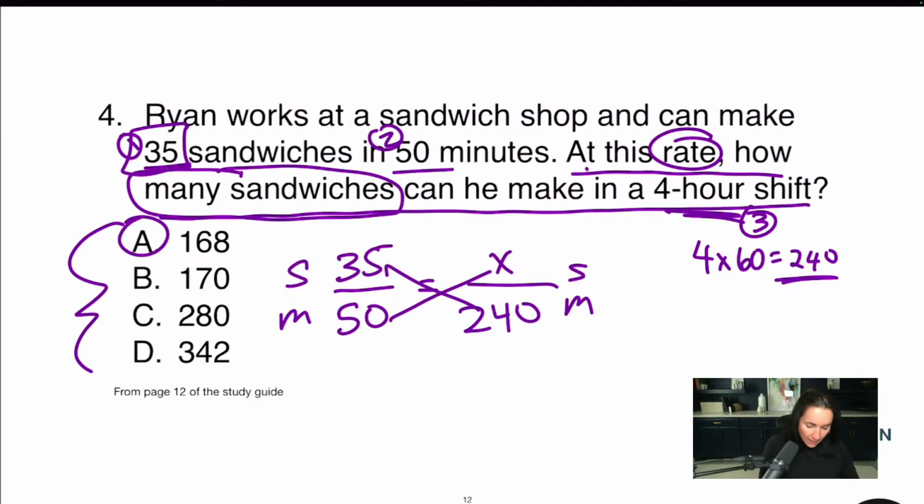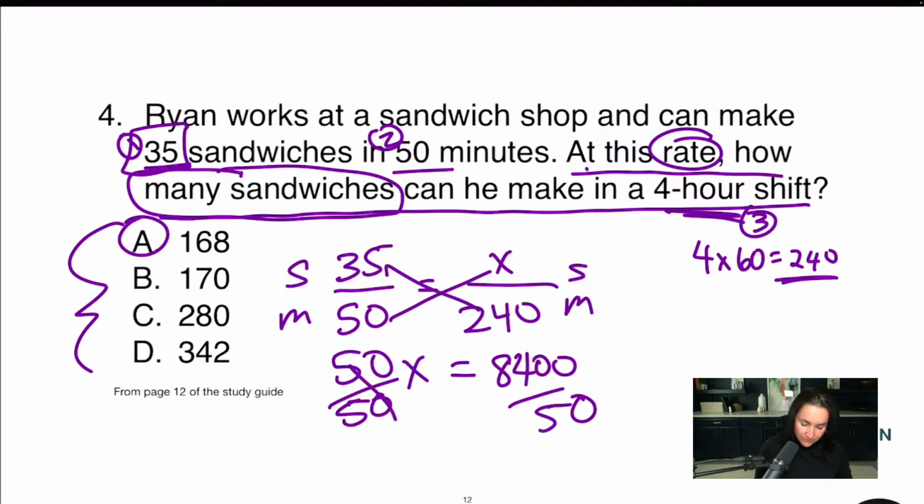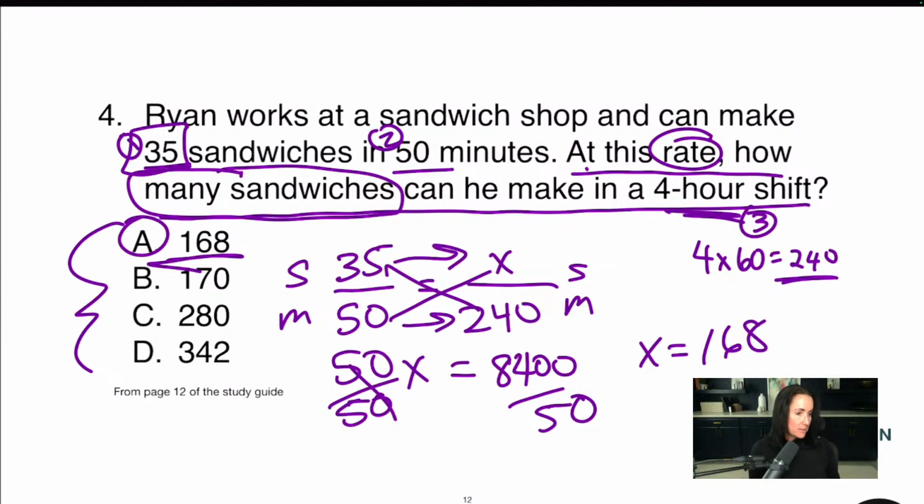So when you multiply 35 times 240, it's a big number. It is 840. I'm sorry, it's 8,400. And 50 times X is 50X. So solve for X, divide by 50 using algebra. And when I do, I get X equals 168. So both ways get you to 168 here. Okay. But it just depends on what you're more comfortable with. You can figure out how many times 50 goes into 240, and then you would do the same up here, or you can cross multiply and solve for X. It just depends.